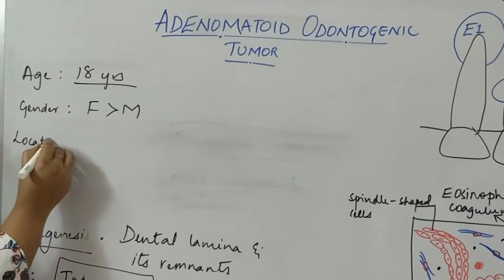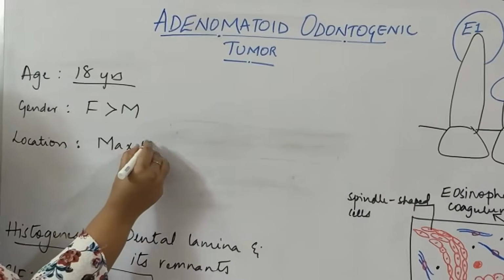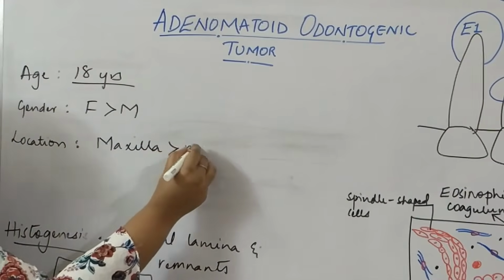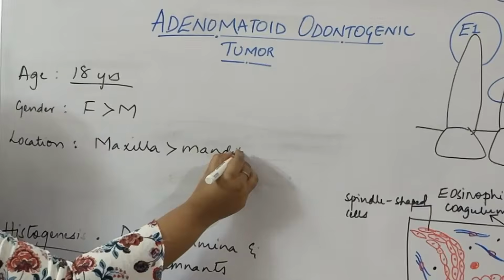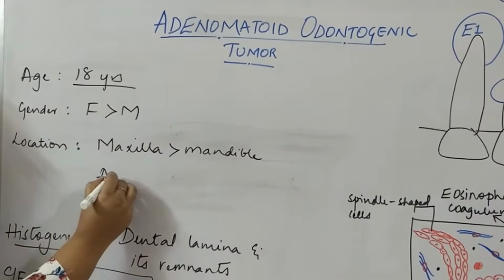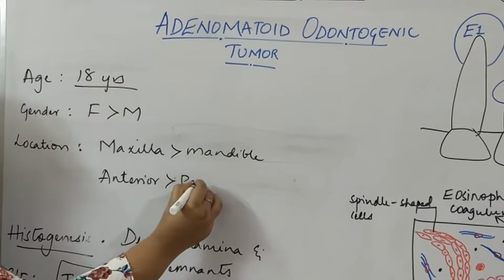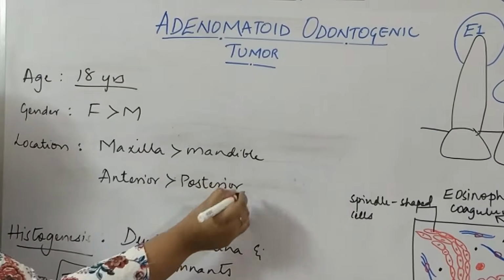Coming to the location of the tumor, 2/3 of the tumors occur in the maxilla as compared to the mandible, and again 2/3 of it occurs in the anterior region as compared to the posterior region.